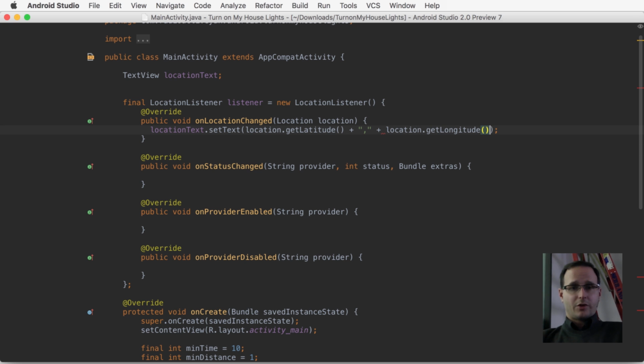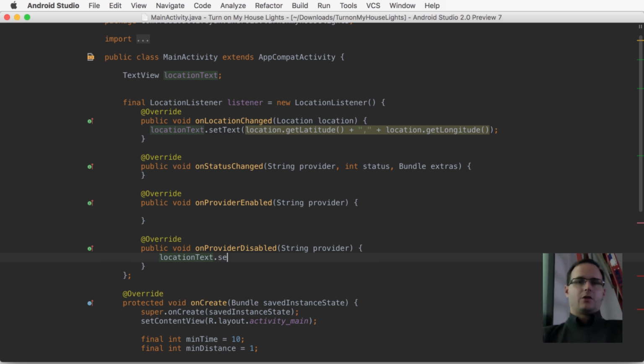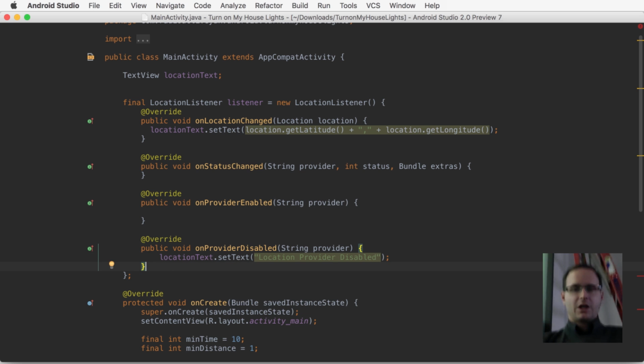If our location provider is disabled, we'll want to update the text to say as much. Now, in the real world, you're going to want to do something there, which is most likely find a different location provider to use. This is usually if the GPS got turned off for some reason. But again, for our purposes, we just want to be able to see what is happening.